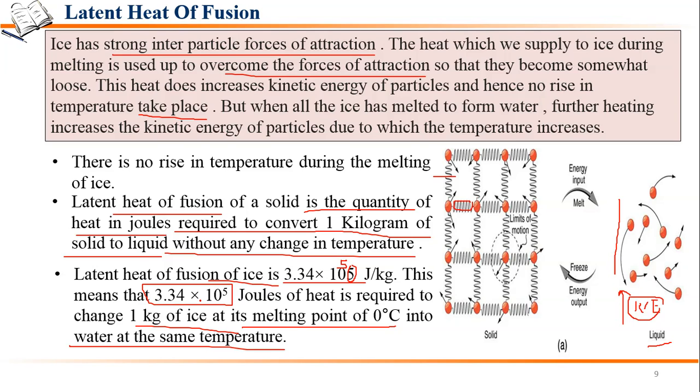Melting is the process in which a solid substance changes into liquid on heating, and there is latent heat of fusion, due to which the temperature of the ice remains the same till its melting point. After all the ice has converted into liquid, the temperature starts rising because the kinetic energy of the particles increases. So this is the latent heat of fusion.